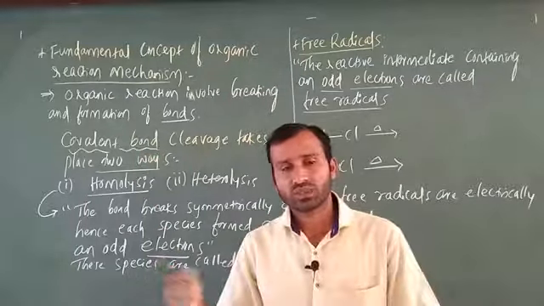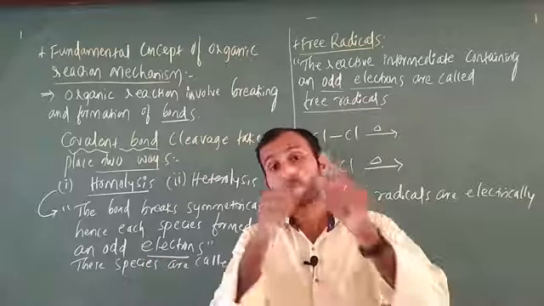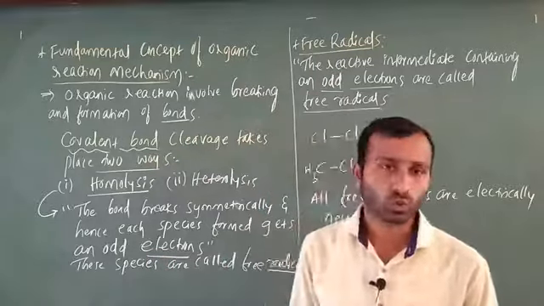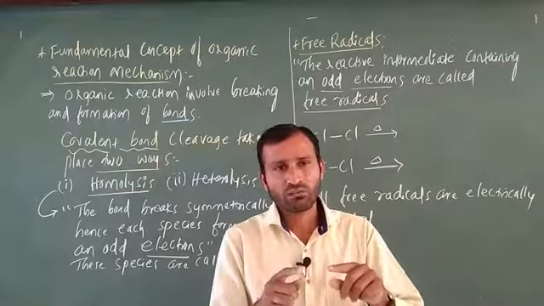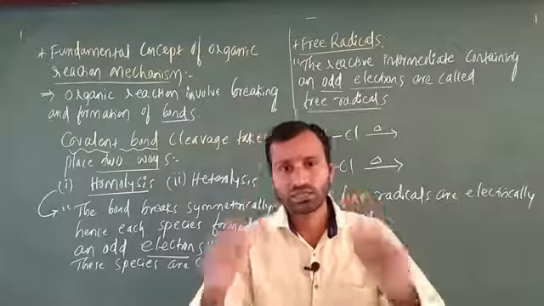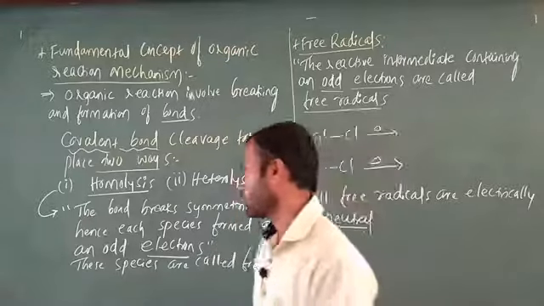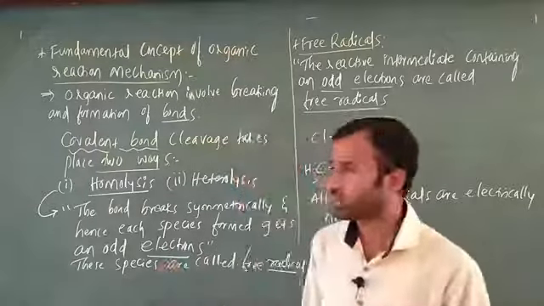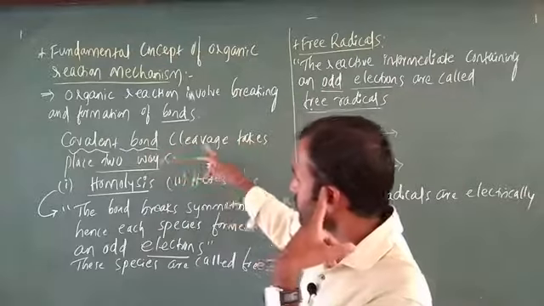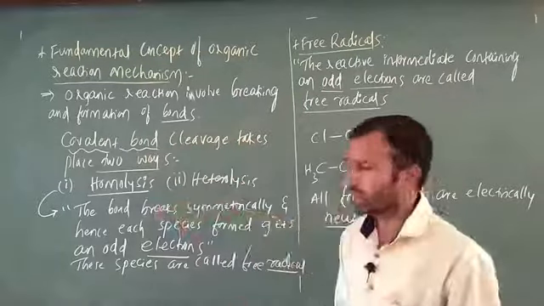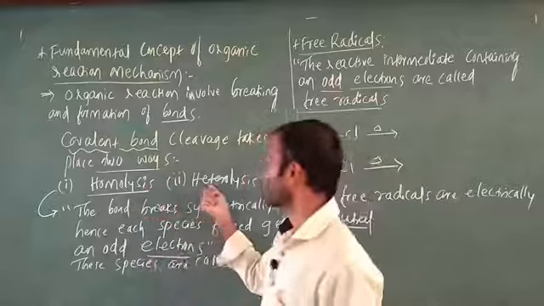The electron pair is going to shift completely, that indicates a covalent bond. But in an ionic bond it is not like that, the electrons shift unequally, that indicates an ionic bond. In an ionic bond we get a positive and negative charge, but in a covalent bond we do not get that. This covalent bond cleavage takes place in two ways. One is homolysis, another is heterolysis.